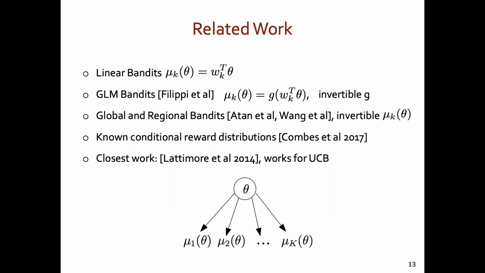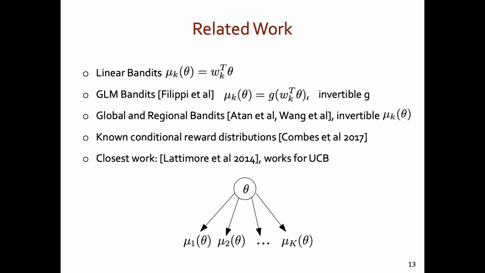In our work, we enforce no restrictions on the mean reward mappings. These mappings need not be invertible or linear. They can be arbitrary functions of theta. Moreover, theta can be a vector as well. This is the key difference in our paper when compared to GLM, linear, global, and regional bandits.